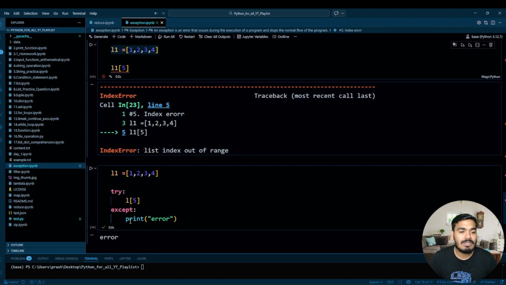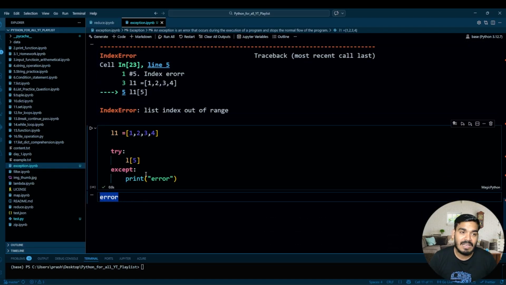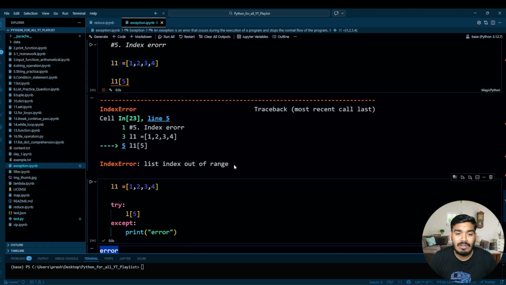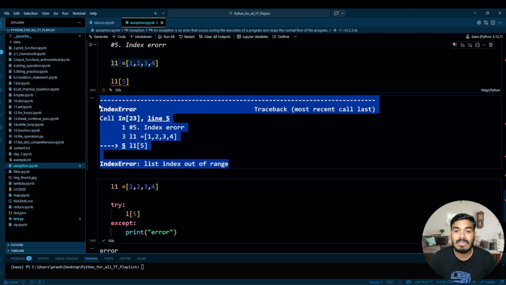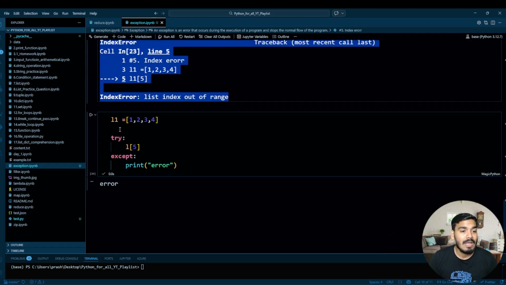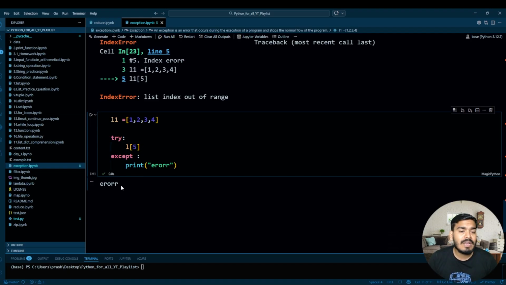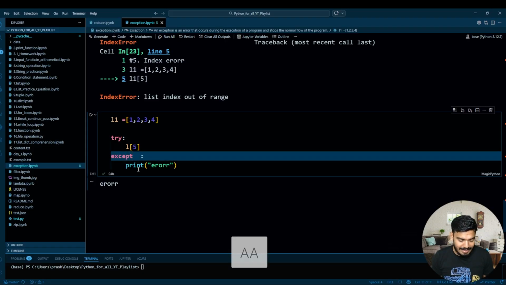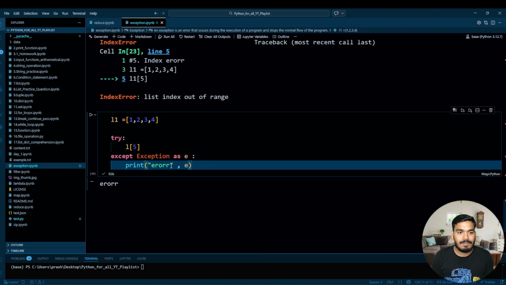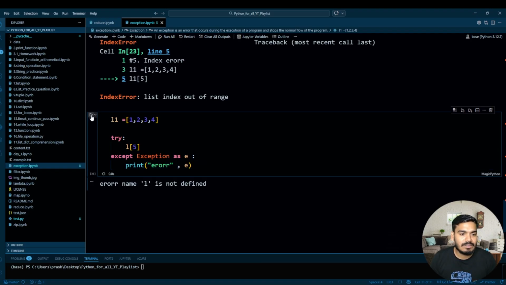So it will just show one line, that is error, and it will not show 4-5 lines of code. That is too horrible to see what happened with my code. You will be thinking that it is just showing the error. So how will we know what kind of error it is throwing? For that, we'll write over here except Exception as E, and over here print error and comma E. Perfect. Now try to execute this.